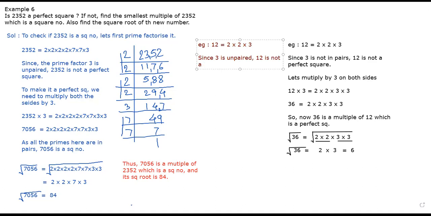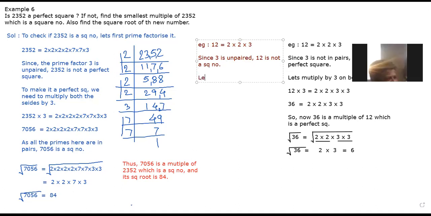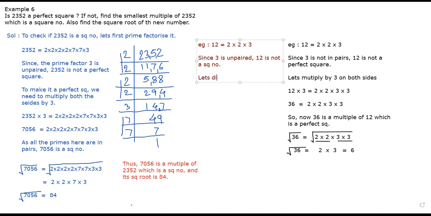Okay, 12 is not a square number. Now see. Divide both sides by 3. Yes, exactly. Just as we can increase the number, meaning you can multiply both sides by 3, or you can also divide both the sides by 3. Is it not so? Because 3 is an extra. Don't want an extra term. Yes or no? Yes, sir. So let's divide both sides by 3.